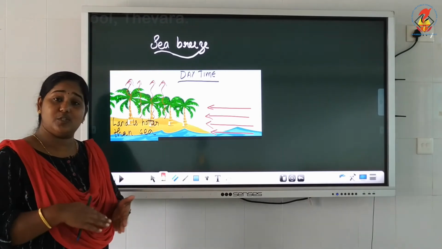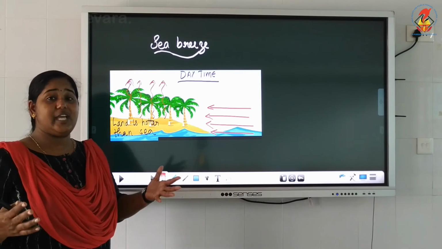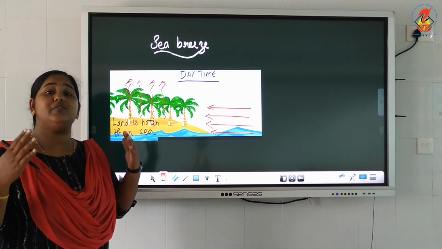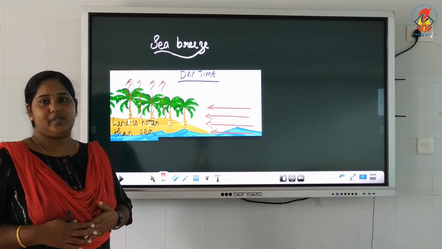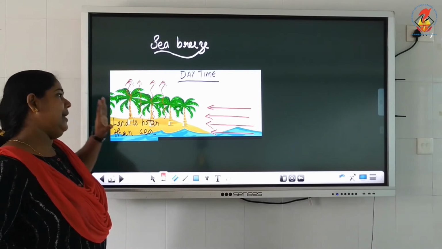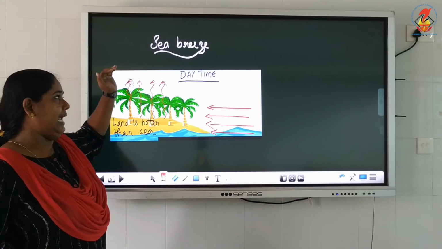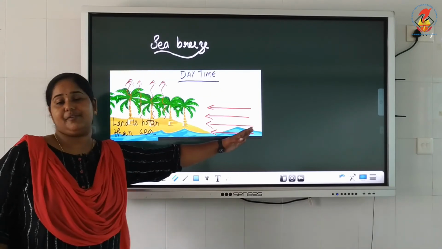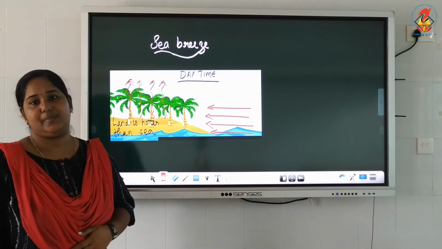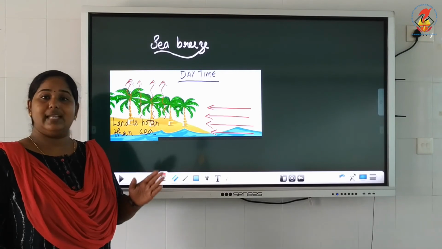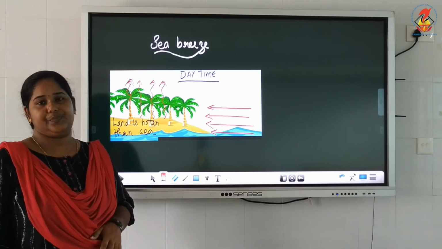If the land has to be hot, which time of the day would it be? That means it will be daytime. So during daytime, land gets heated faster than sea. The hot air above the land rises up. The cooler air from the sea rushes to take its place. This is called sea breeze.